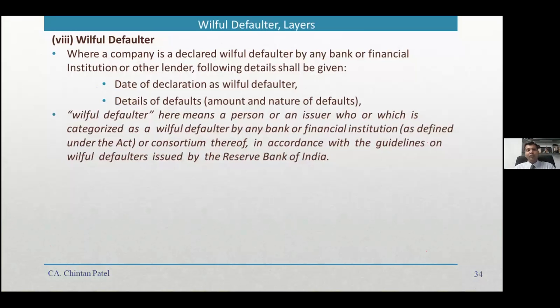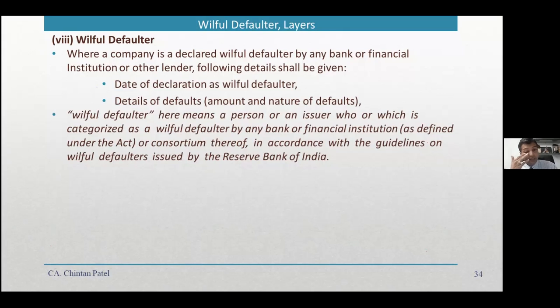Next point is on the willful defaulter. Where a company is declared a willful defaulter by any bank, financial institution or lender, the following details should be given: the date of declaration as a willful defaulter and details of defaults. Willful defaulter means a person or issuer categorized as a willful defaulter by any bank or financial institution or consortium thereof, in accordance with the guidelines on willful defaulters issued by RBI.